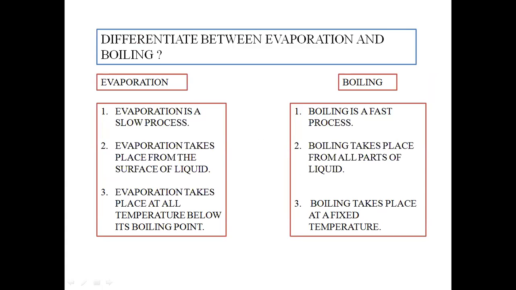Evaporation is a slow process, whereas boiling is a fast process. That means since boiling occurs at the temperature above the boiling point, it's a rapid process. But evaporation occurs at a temperature below the boiling point. That is why there is a slow conversion of the molecules of a substance into its vapor state. So it's a very slow but steady process.